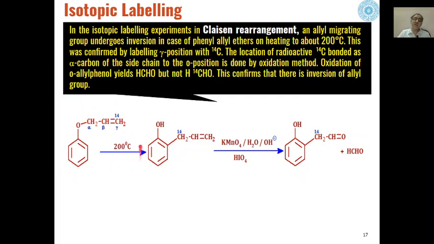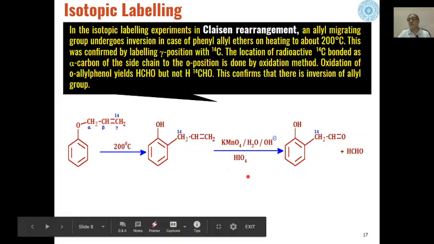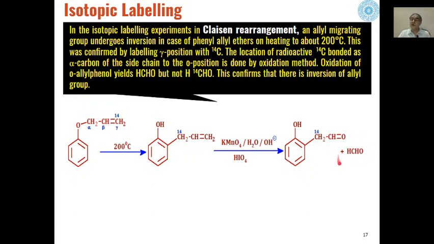Now when this is heated at high temperature, it will undergo Claisen rearrangement to give us this product, and this product, when oxidized with potassium permanganate and water under basic conditions followed by periodic acid oxidation, gives these two products, this aldehyde and formaldehyde. And it has been found that the carbon present in the formaldehyde is not the C14 carbon, whereas this carbon is the C14 carbon.